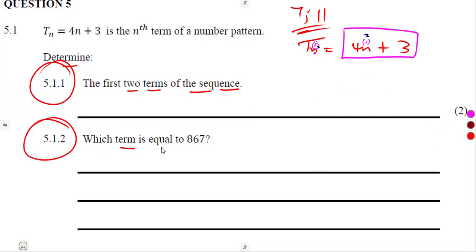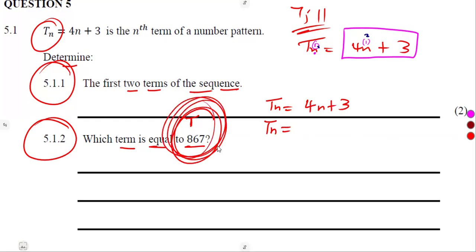Which term is equal to 867? 867 is a term, just like Tn. So if our Tn was equal to 4n plus 3, now the same Tn is given numerically as 867. That is our numerical value.